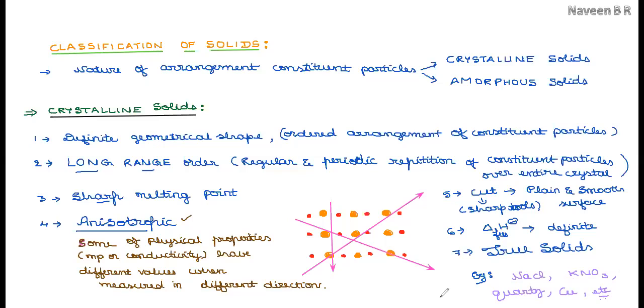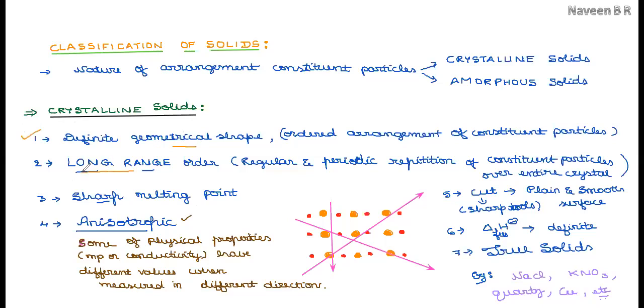Any covalent, ionic, molecular, hydrogen bonded, any other examples of solids you can give. All will be easy to remember. But try to concentrate on the characteristic features so that a comparison will be easy for you to remember. Just to recall, crystalline solids will have a definite geometrical shape.